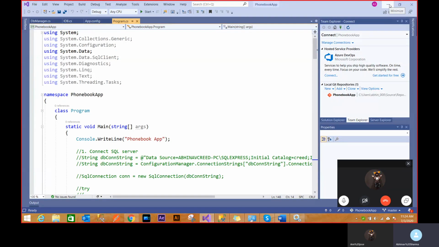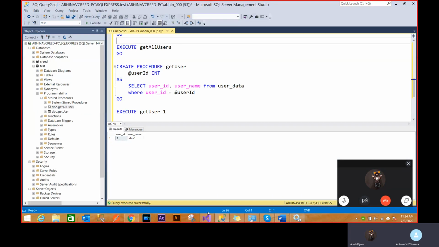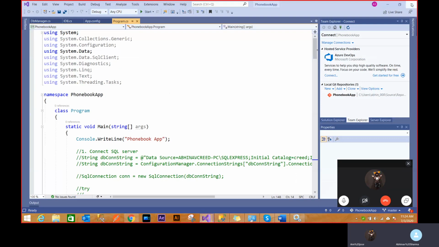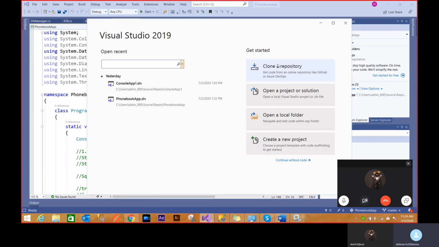and we'll create a new console application. It provides us several ways. As you can see, clone repository is on the top. This is the Git feature that I'm going to talk about later on. If you have code somewhere, you can just click on this, put in a URL, and it will download that code from GitHub to your PC. But we'll look at this later. So we'll just create a new project right now.